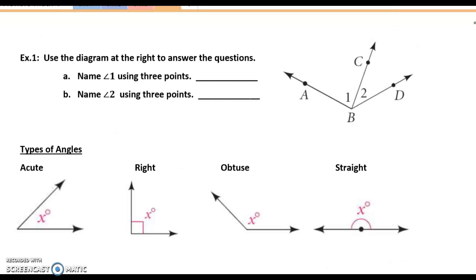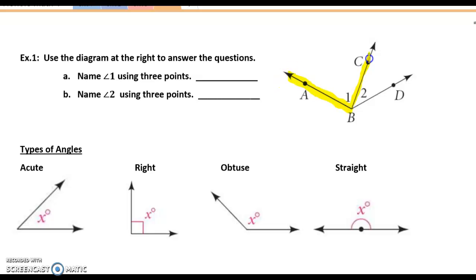We're going to look at the diagram to the right, and we want to name angle 1 using 3 points. Again, this is an example of how you can name an angle by just using a number without a degree symbol. Let's highlight angle 1.